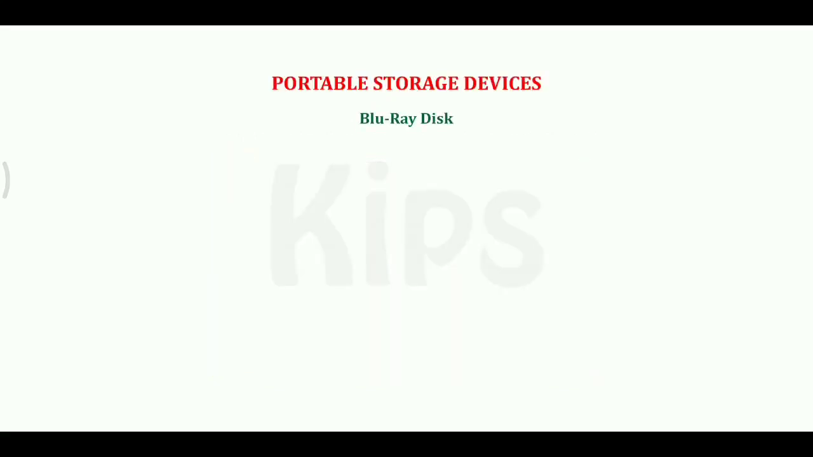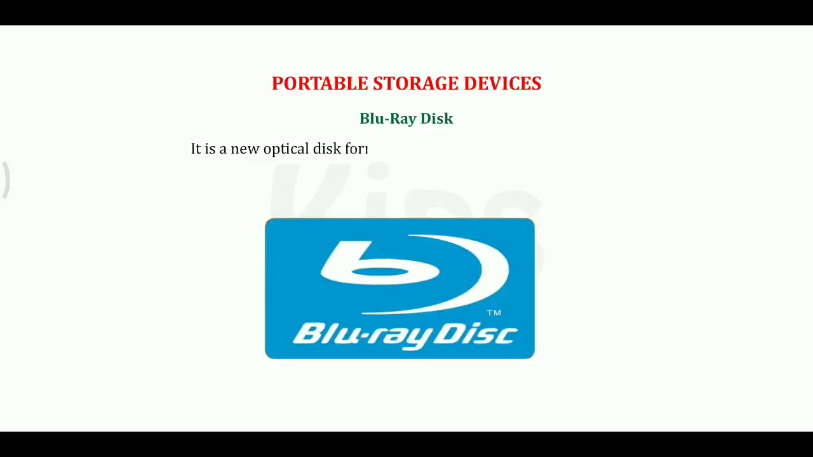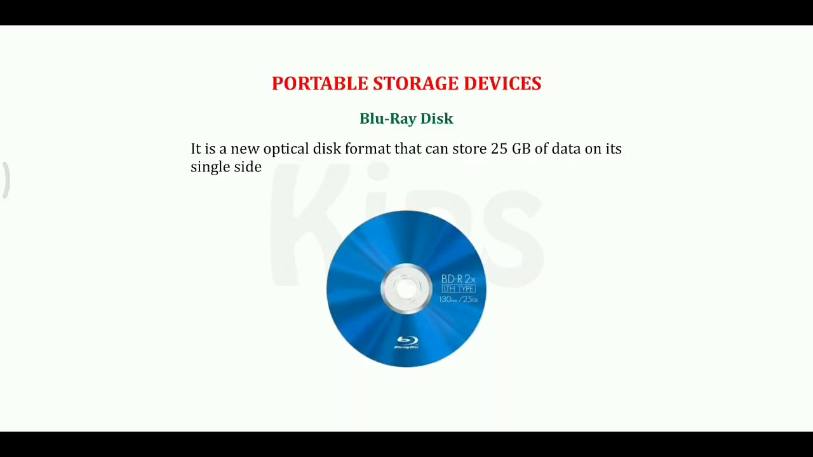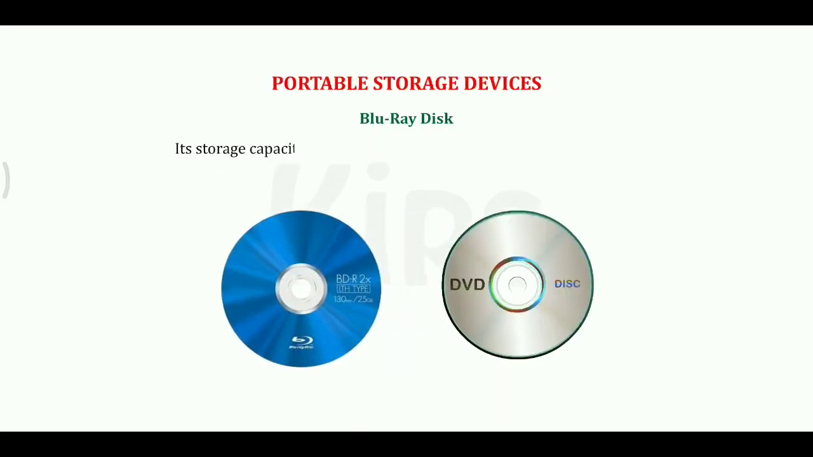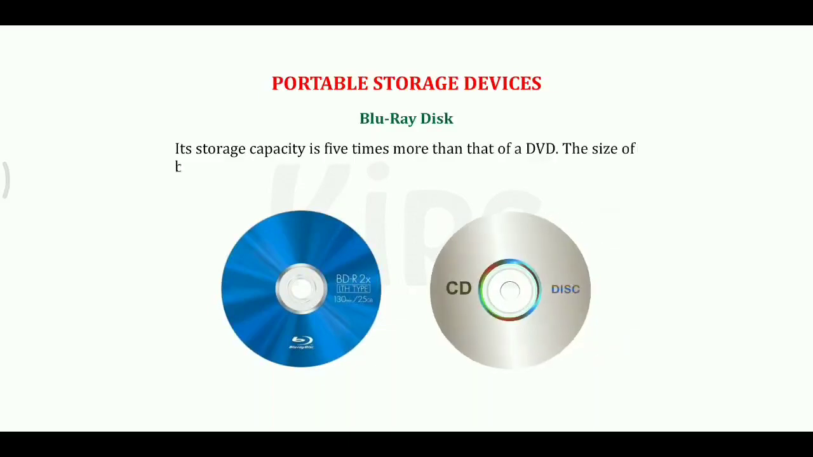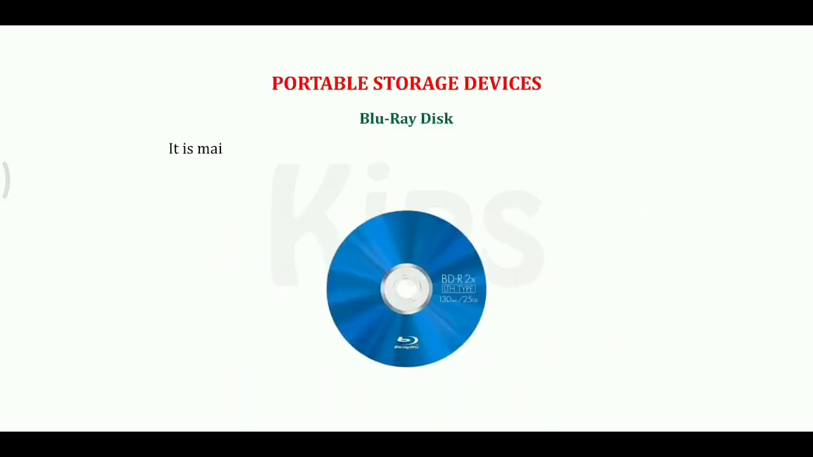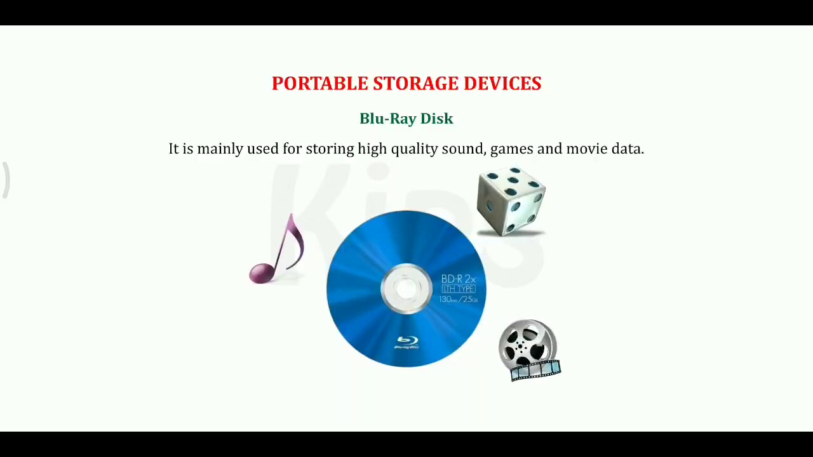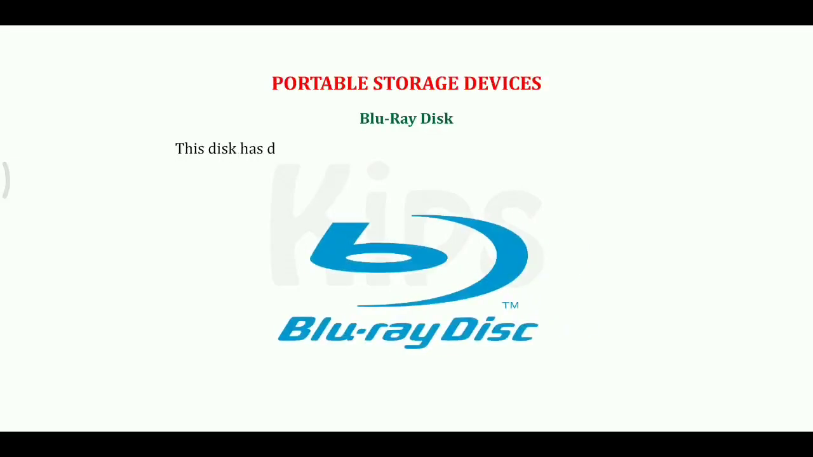Blu-ray disc. It is a new optical disc format that can store 25 GB of data on its single side and 50 GB on its dual sides. Its storage capacity is 5 times more than that of a DVD. The size of a Blu-ray disc is similar to a DVD or CD. It is mainly used for storing high-quality sound, games, and movie data. This disc has derived its name Blu-ray disc from the blue-violet laser that is used to read and write data on it.